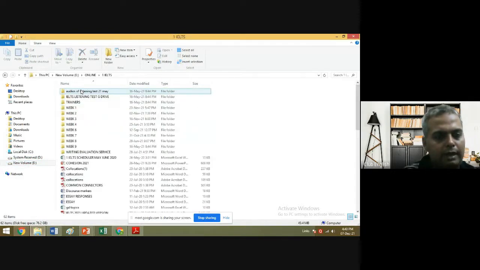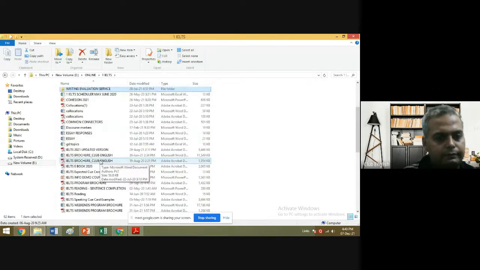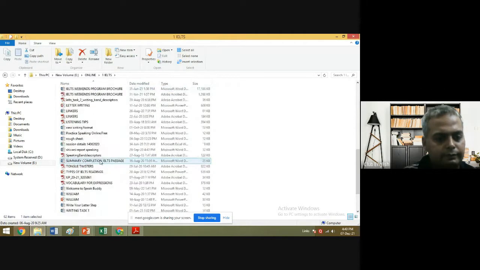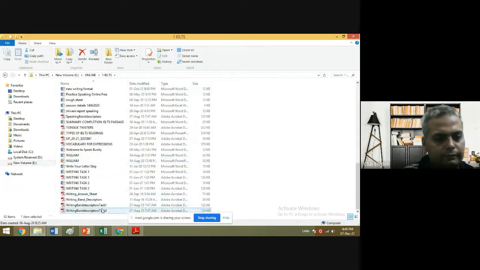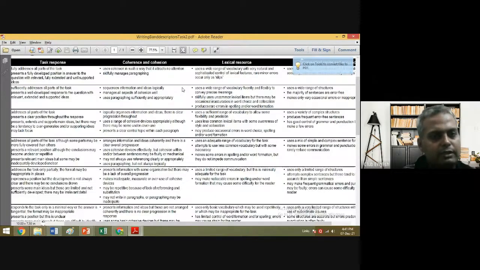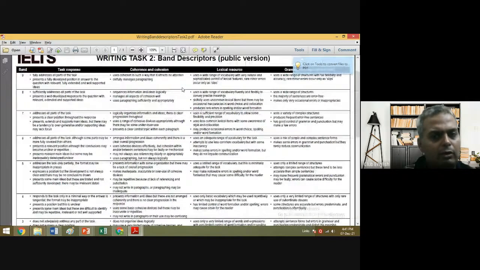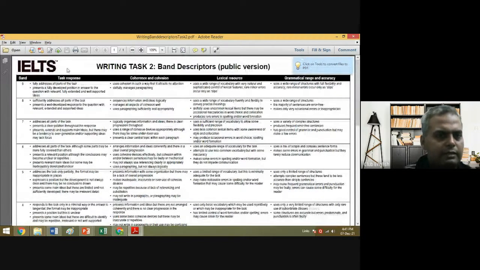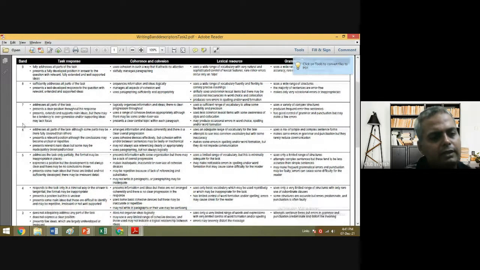Call it band evaluators. So these are the writing band descriptors, or the band evaluators, for Task 2, that is the essay. That means how to check an essay, what IELTS examiners look for in your writing. As you can see, it is available all over Google. You can search for band evaluators for writing Task 2 and you'll get it. So as you can see, these are the bands: 9, 8, 7, 6, 5, 4, 3, 2, 1.